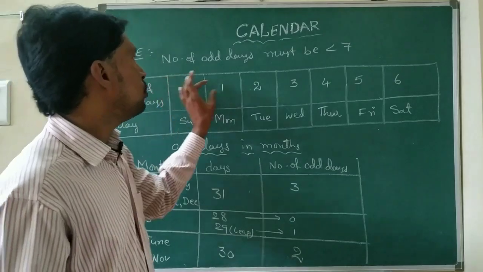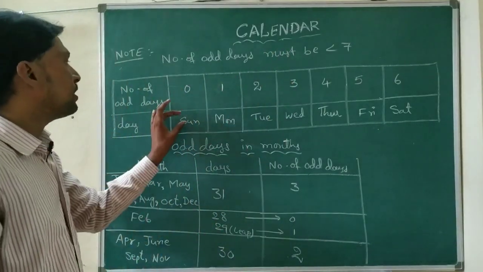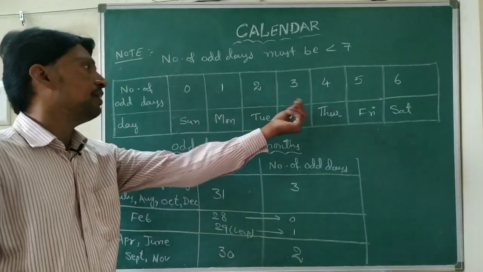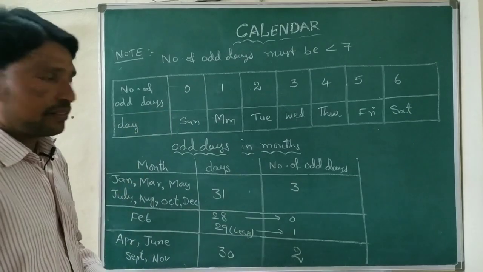So these numbers 0 to 6 are the number of odd days, and the respective days are given below. So this is about odd days and days.